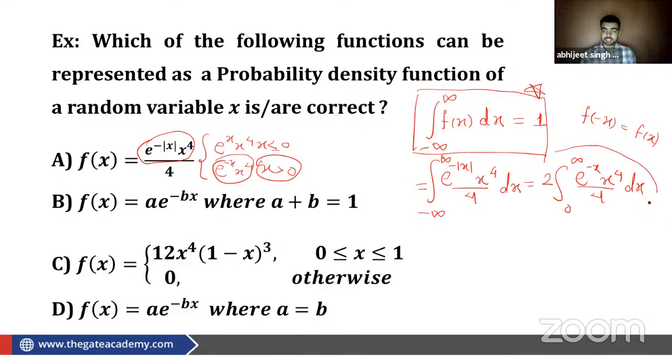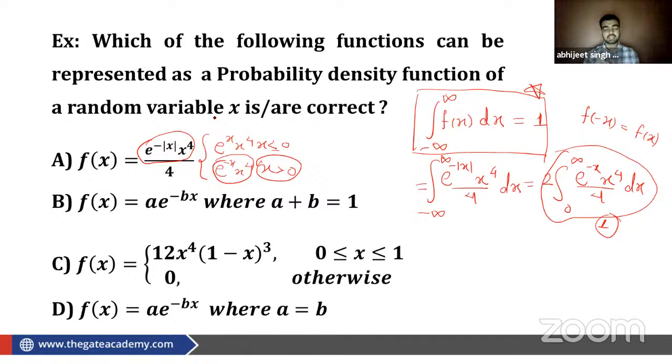Now this is your task, to solve this question and get 1. If you are not getting 1, then definitely this is not the probability density function. If you are getting 1, then definitely this is the probability density function. So this is how the question can be framed. I'm just giving you the idea. Solving the question is your task, because it will take 5 or 6 minutes to solve. So this is just for practice that I have taken this question.